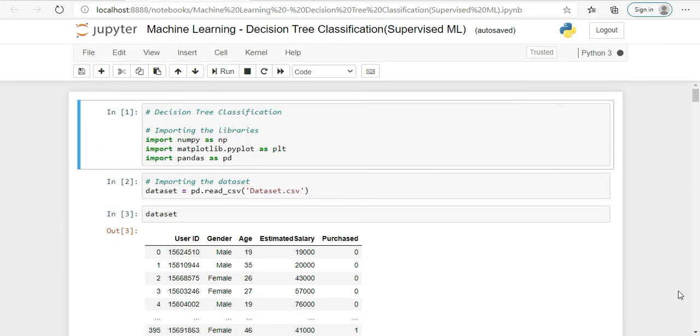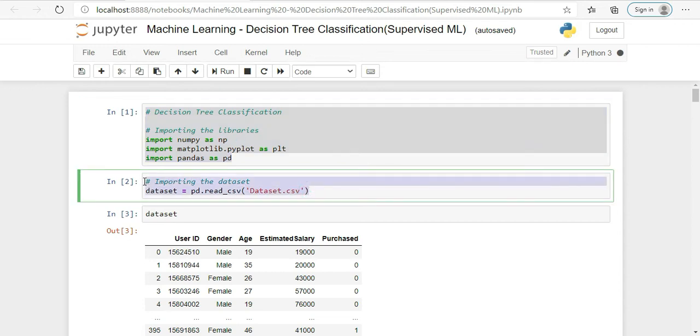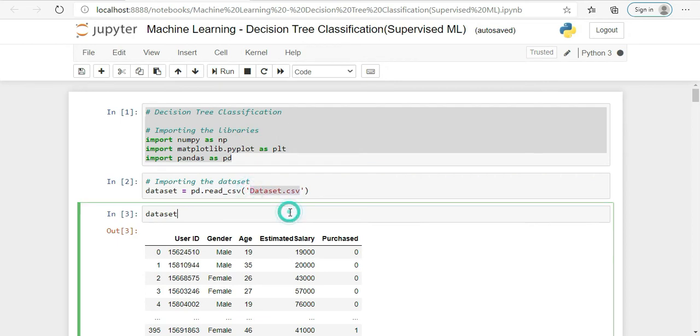Now we will see how we can implement it in Python. Here we have already coded this part. We have imported our libraries. Again, in this part we are loading our data set: dataset equals pd, meaning pandas, dot read underscore csv, and this is our data set. When we load our data set, these would be the values of the data set.